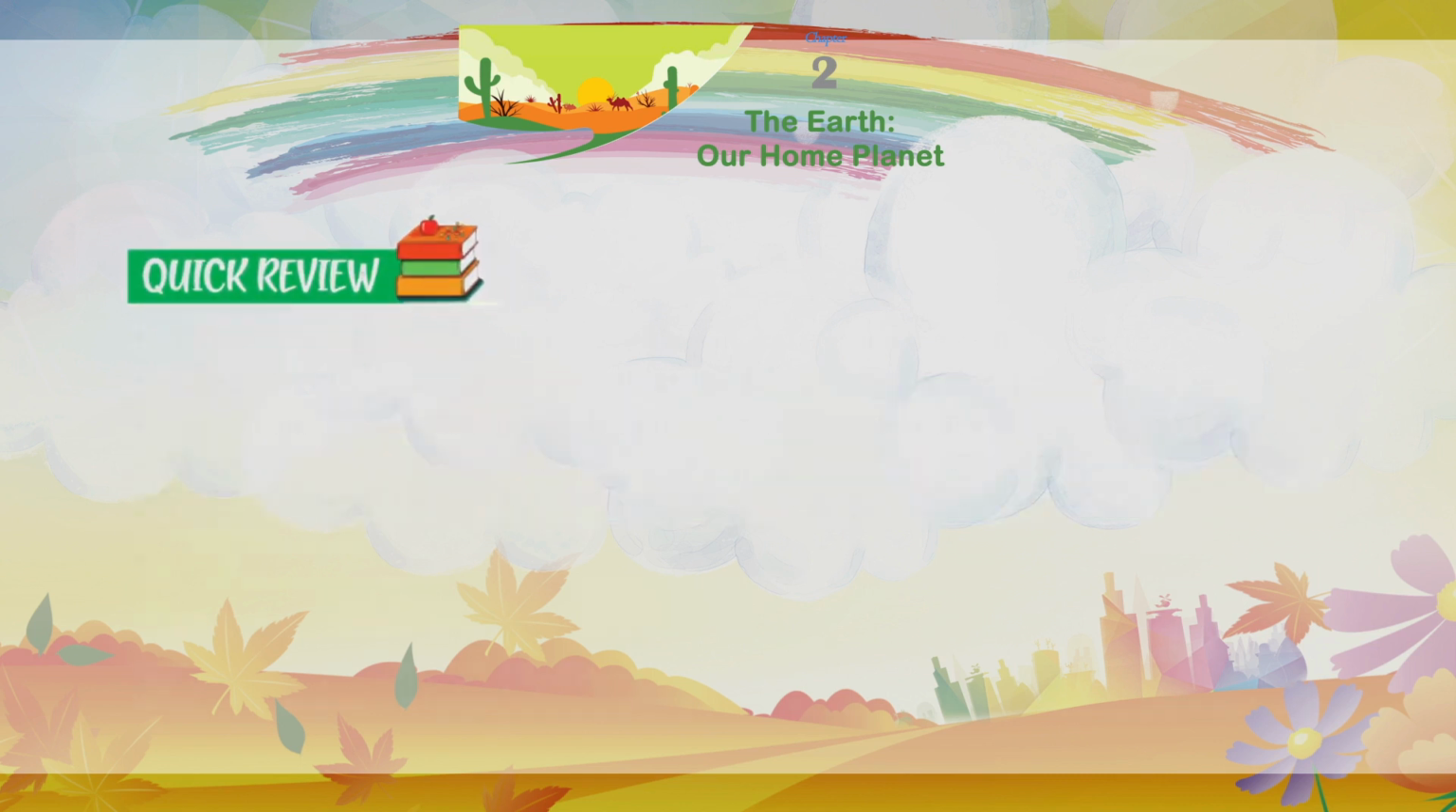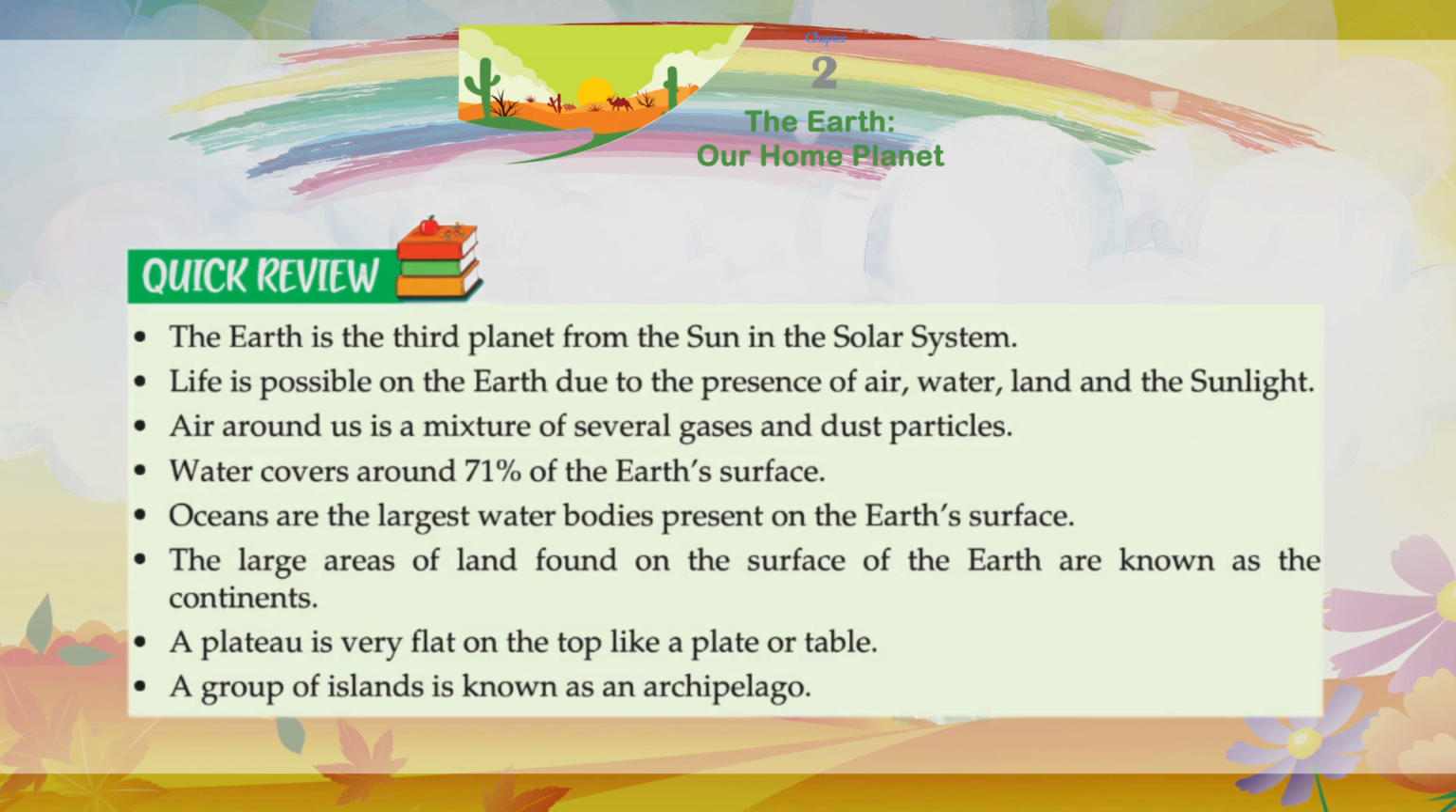Quick review. The earth is the third planet from the sun in the solar system. Life is possible on the earth due to the presence of air, water, land, and the sunlight. Air around us is a mixture of several gases and dust particles. Water covers around 71% of the Earth's surface. Oceans are the largest water bodies present on the Earth's surface.